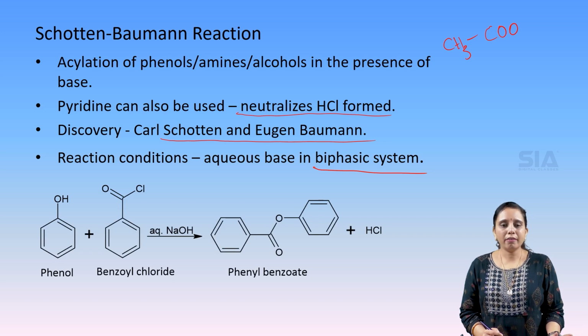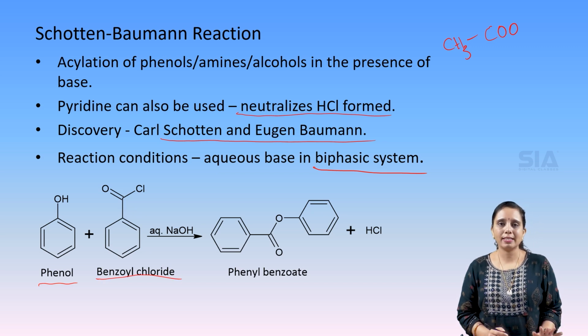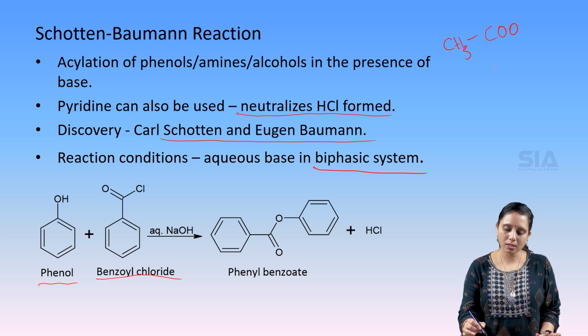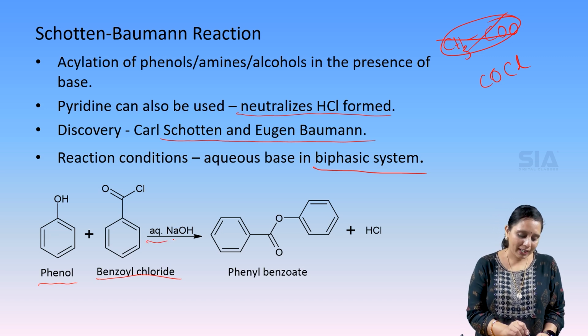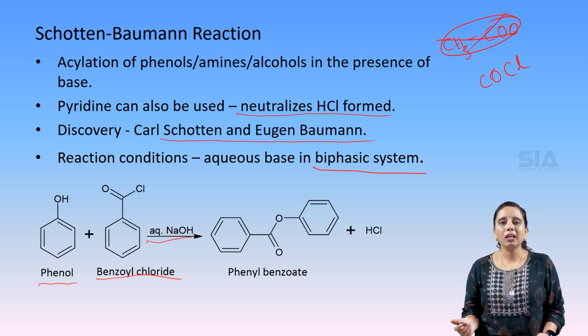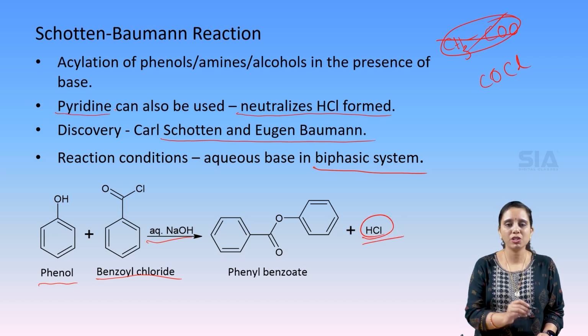So this is the general reaction. Here we get the phenol and benzoyl chloride. Here the acyl group which is added, acyl group is COCl group, and the acyl group here added is benzoyl chloride. In the presence of aqueous NaOH, we get phenyl benzoate and HCl is formed again. So this HCl is neutralized by pyridine which is used.